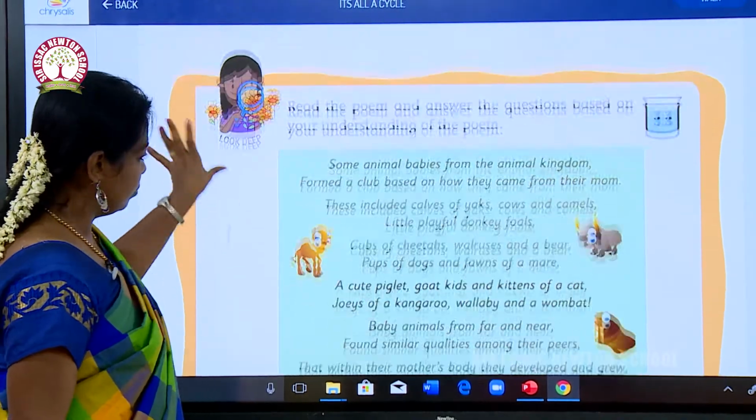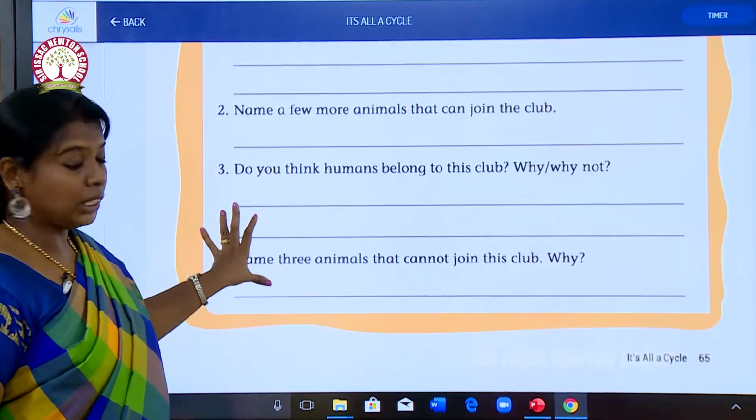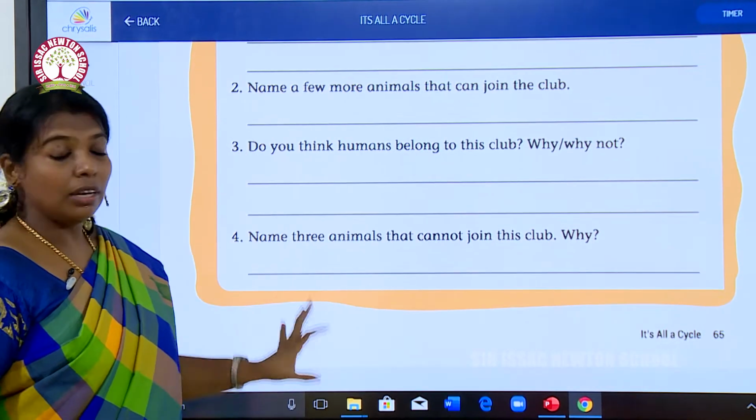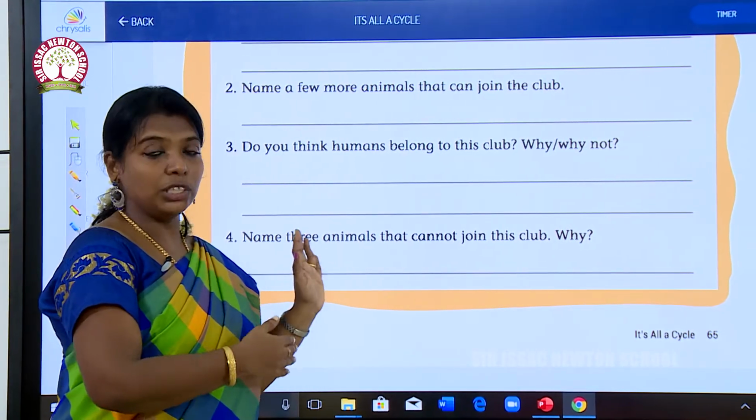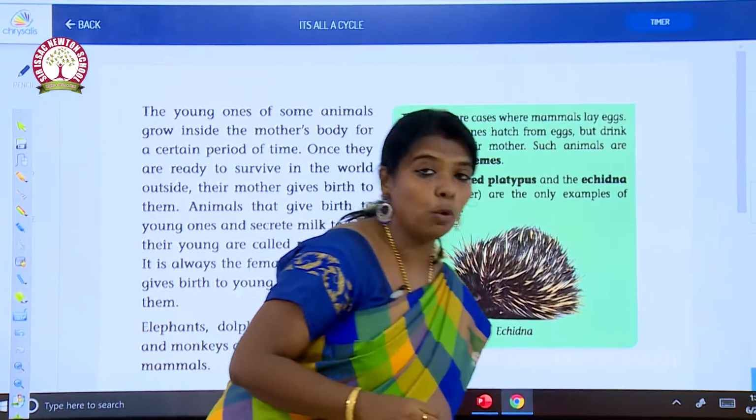So, a poem is given here and you have some worksheets given here. After I complete this lesson, these worksheets will be given to you in the group as homework and you have to do this.